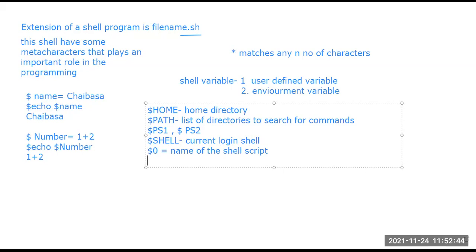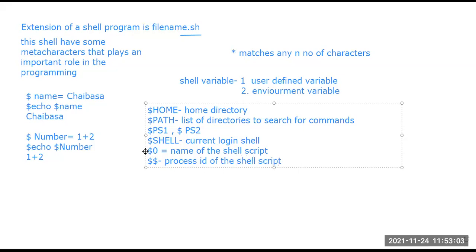And lastly, $$ is the process ID of the shell script. This is the variable to get the process ID of the shell script. Every process has a process ID, we all know that. So, the process ID of the shell script.